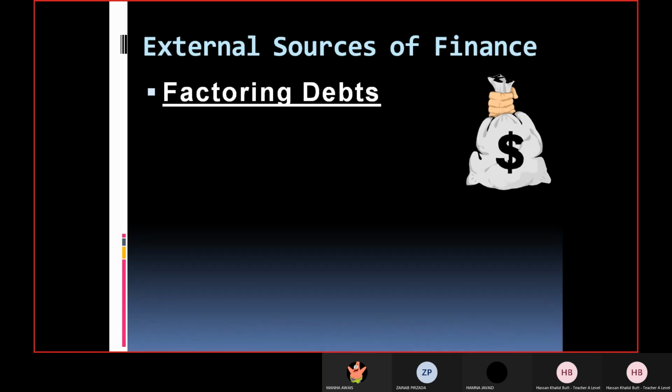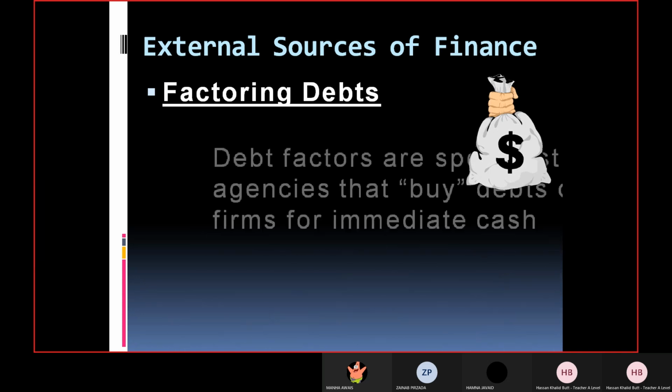And I told you that a factor is actually a specialized or a specialist agency which buys the debts of people or other businesses. That means that they pay it on the spot and then they collect it from the other people on behalf of that person. But they do not pay the 100% amount, and that is their earnings or income, you can say.